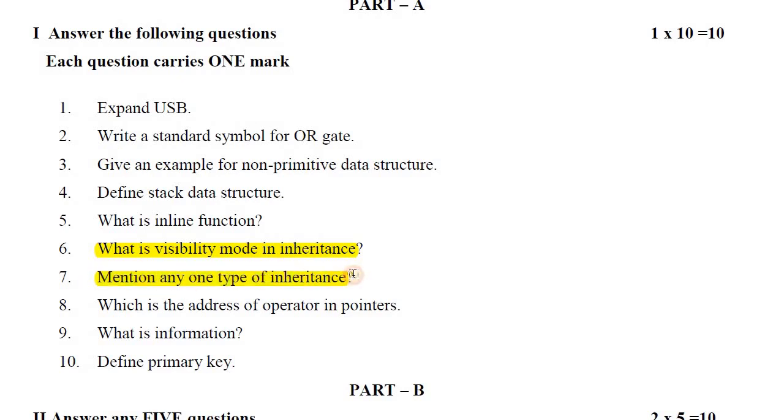Mention any one type of inheritance. This is for 1 mark, so it is very easy. There are 5 types of inheritance. Mention means you have to write the name only. You don't need to write the definition. So there are 5 types: single level, multi-level, multiple, hierarchical and hybrid. You can write any one, for example single inheritance.